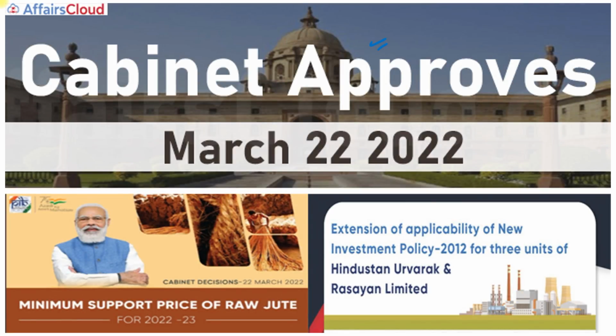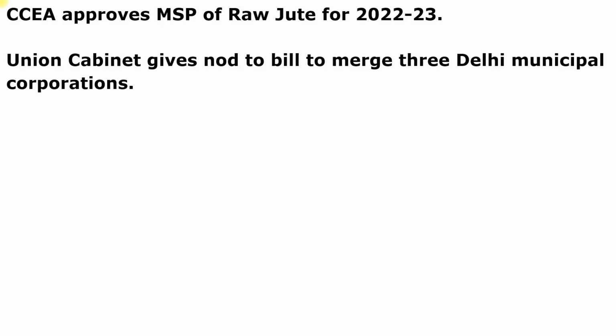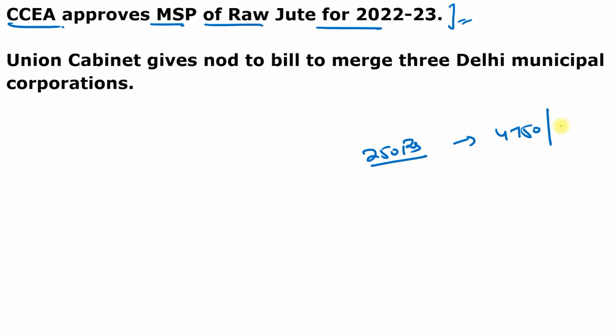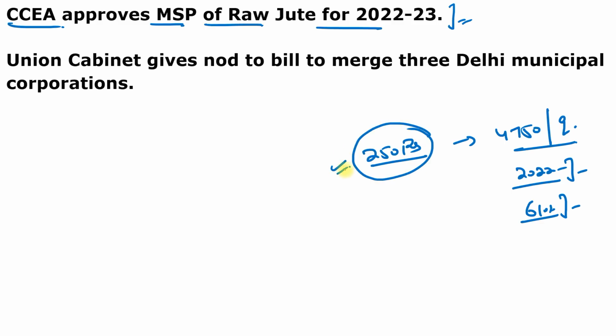So next are the cabinet approvals. These are not questions, this is just information for you. Cabinet Committee on Economic Affairs approves the minimum support price for raw jute for 2022-23. So this committee has approved an increase in the minimum support price of raw jute by 250 rupees, and now it becomes 4750 per quintal for 2022-23 season to ensure a return of almost 61% over all India weighted average cost of production. So just remember, total MSP of raw jute is increased by 250 rupees. Now it is 4750 per quintal.